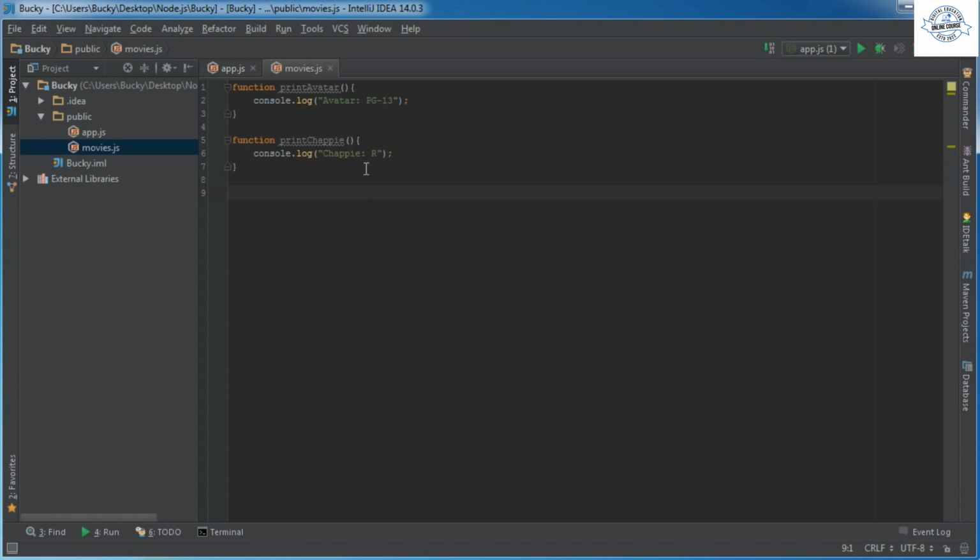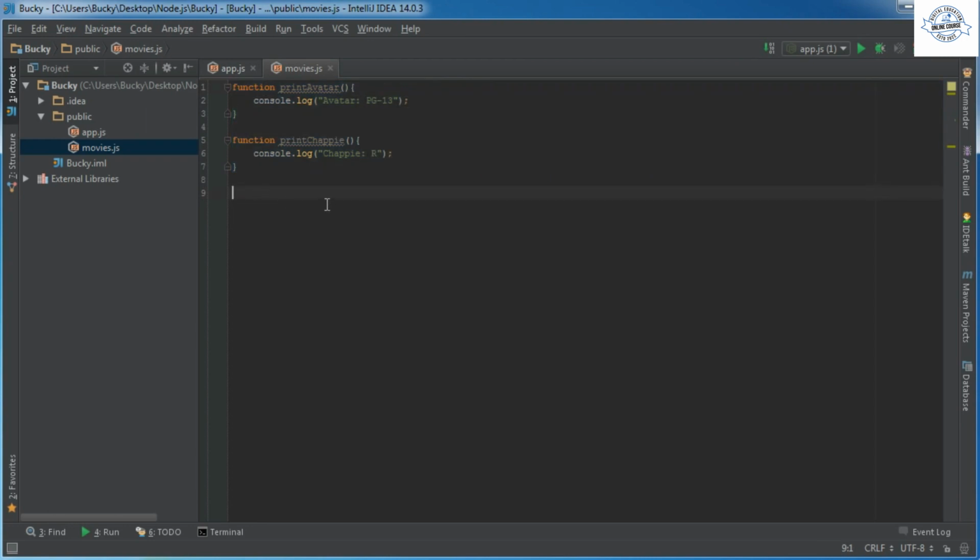Alright. So here's the thing. We have a couple different files, and they each have a little bit of code related to whatever the file is. And we want to pretty much take this code and use it in our main file or include it in a different file. So how do we do that? Well, the correct terminology is that we're going to export some code from movies and import it into app.js. So that's what we're trying to do, take this code and include it right here.